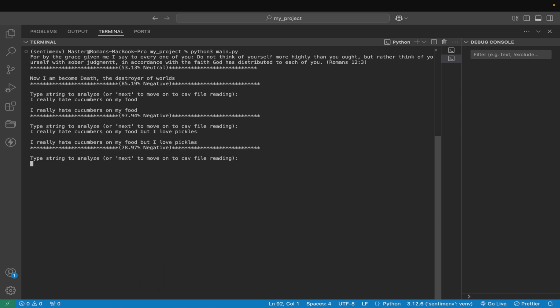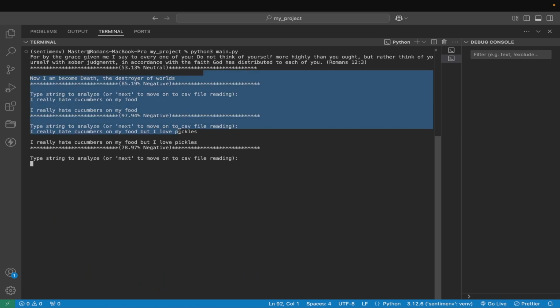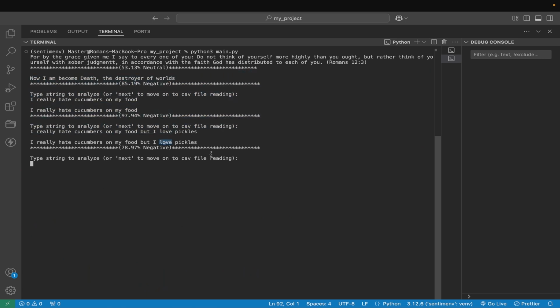But if I put, I really hate cucumbers on my food, but I love pickles, then we get 78.97% negative. And that's pretty much due to the love keyword. It makes the string not so negative.